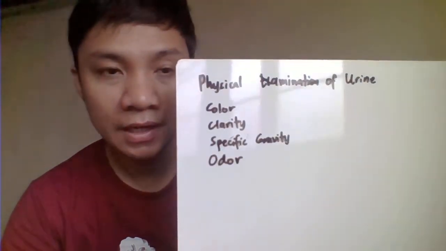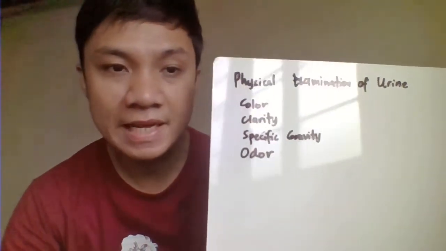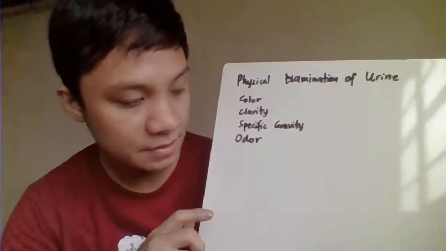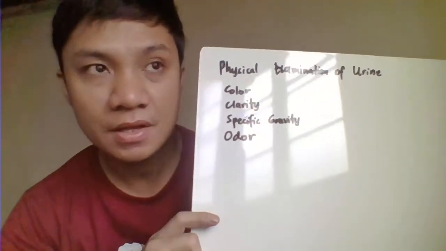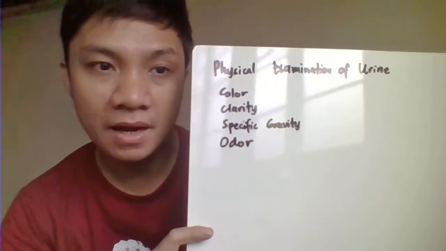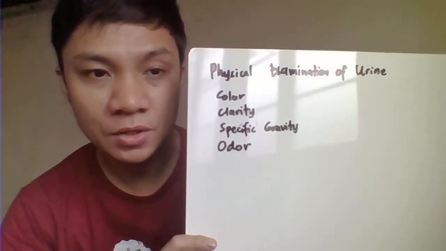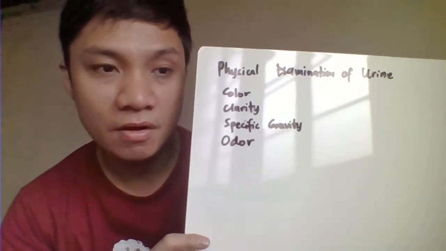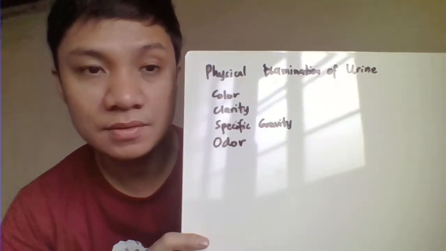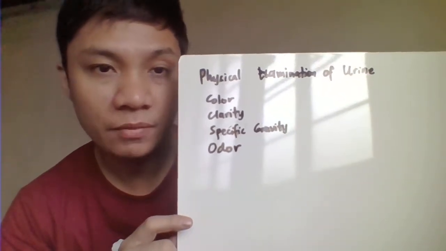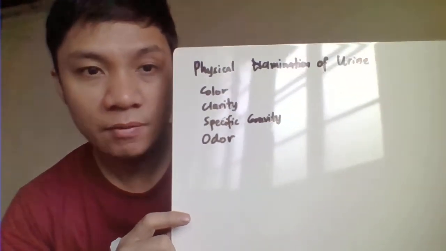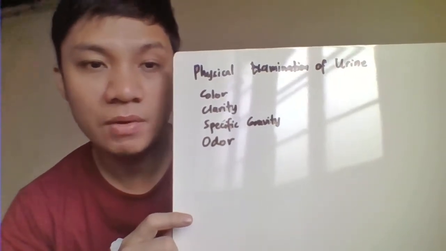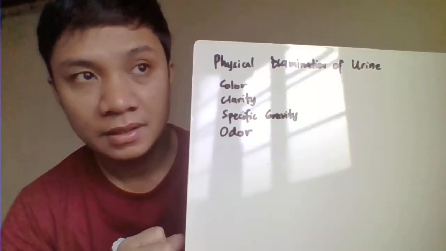Okay, so we're going to discuss here the physical examination of your urine. The physical examination of the urine, also called your macroscopic examination, includes the examination of different parameters: observation of the color, we also have the clarity, the specific gravity, and we also have your odor.